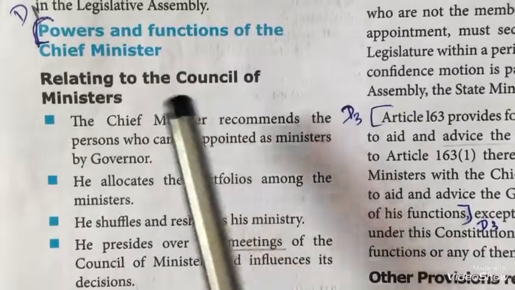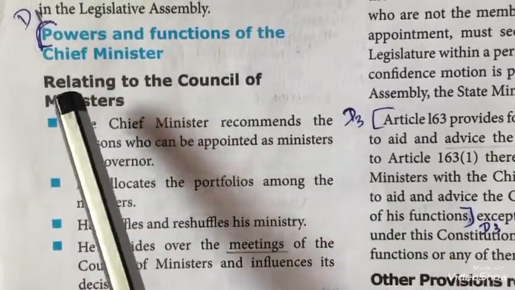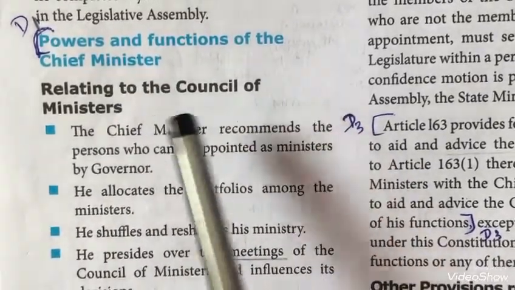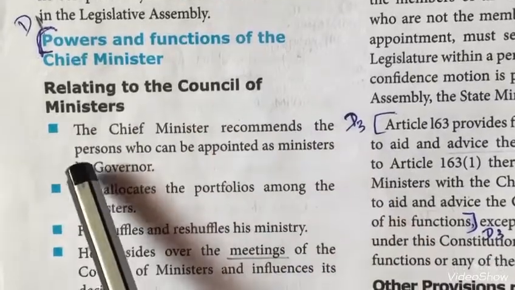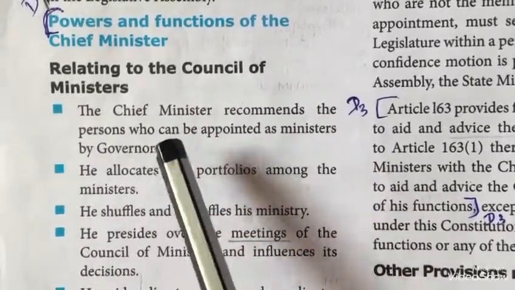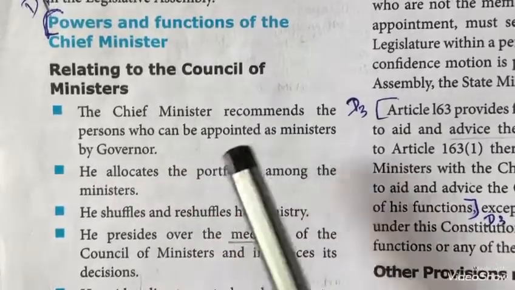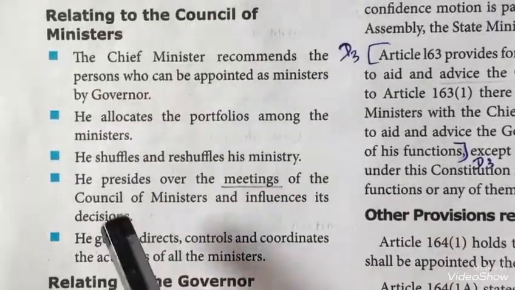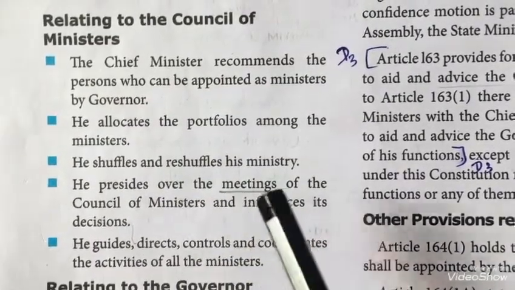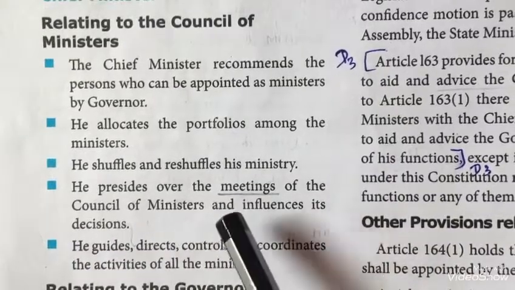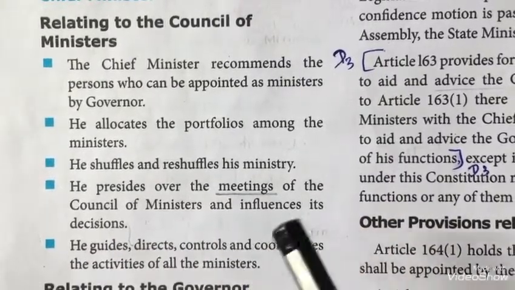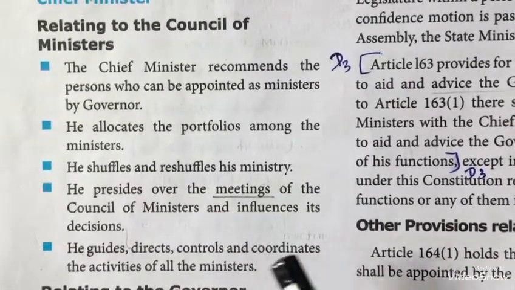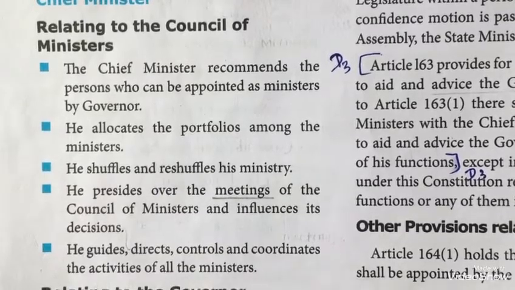Powers and functions of the Chief Minister. So this is the first detail. First heading is we are going to see the powers and functions of Chief Minister relating to the Council of Ministers. The first point is the Chief Minister recommends the persons who can be appointed as ministers by Governor. He allocates the portfolios among the ministers. He shuffles and reshuffles his ministry. He presides over the meetings of the Council of Ministers and influences its decisions. He guides, directs, controls and coordinates the activities of all the ministers.